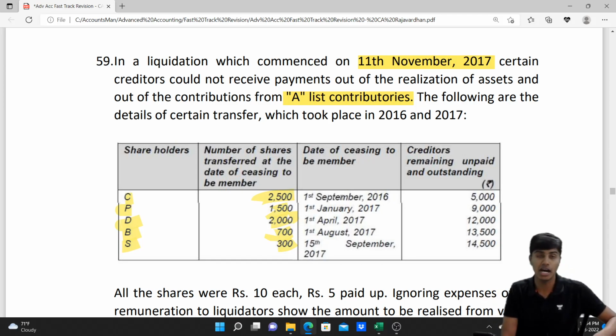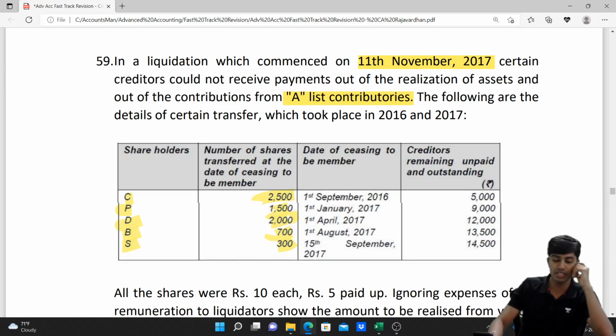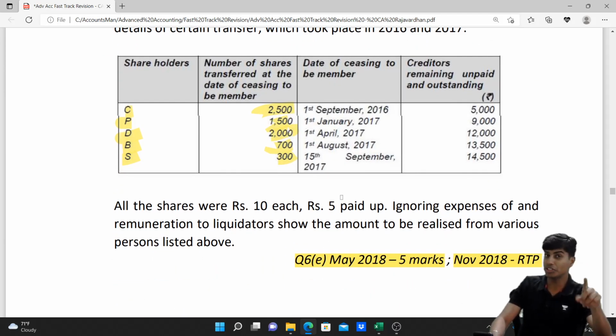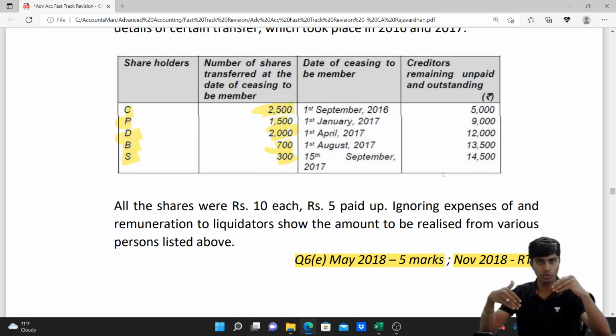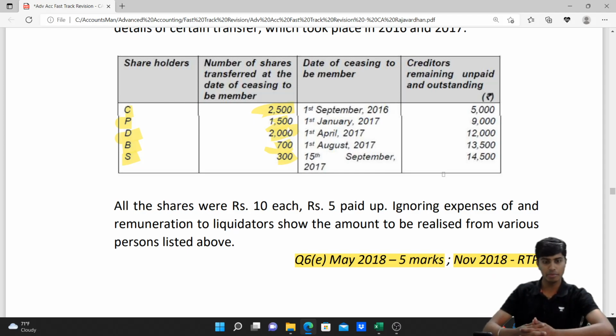However, PDBS are. All the shares were of rupees 10 each, rupees 5 paid up. So 10 rupees share, 5 rupees paid up, balance 5 is not paid up. So we'll share this proportionate decumulated liability. See, the liabilities that they've given, 5,000, 9,000, 12,000, 13,500, and 14,500, are cumulative. We'll decumulate them. So as on the transfer of C, it will be 5,000. As on the transfer of P, it will be 4,000. As on the transfer of D, it will be 3,000. And B, 1,500 and S, 1,000.